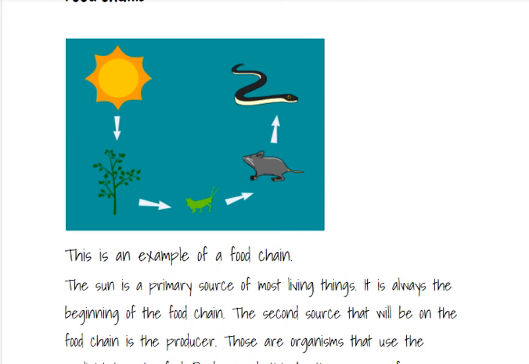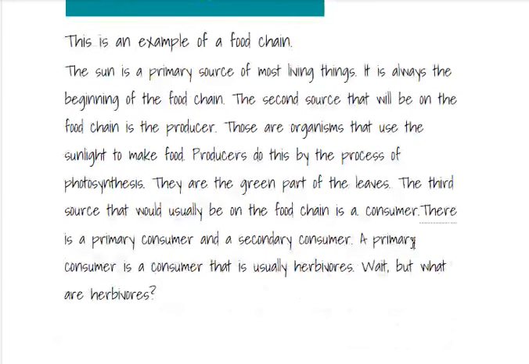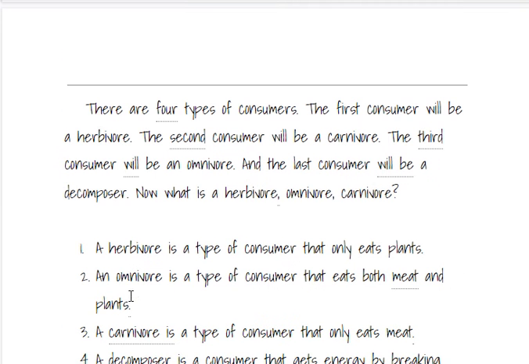So there's primary consumer and a secondary consumer. A primary consumer is a consumer that is usually a herbivore. But what are herbivores?